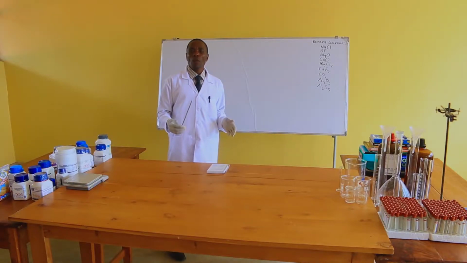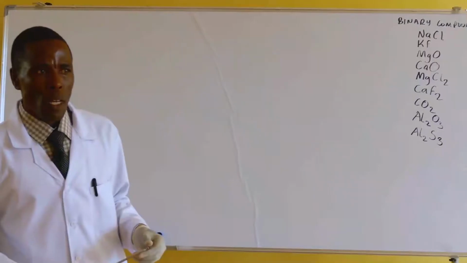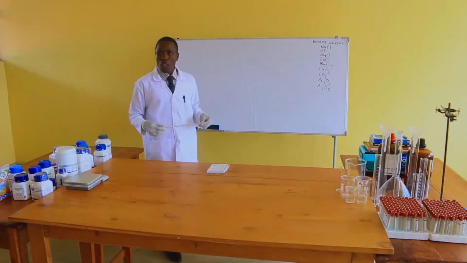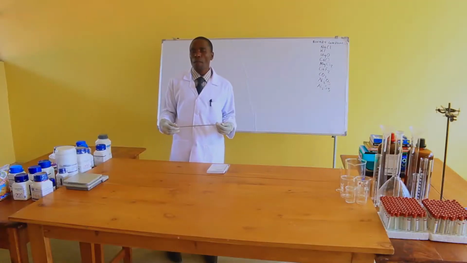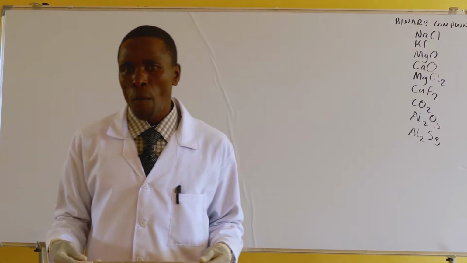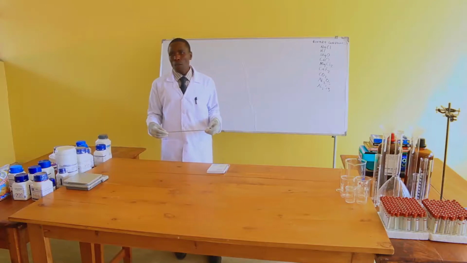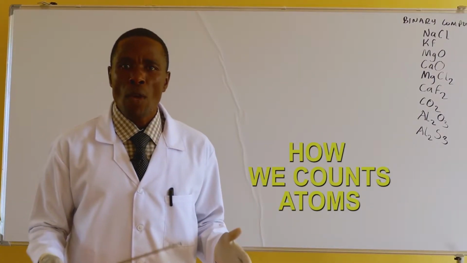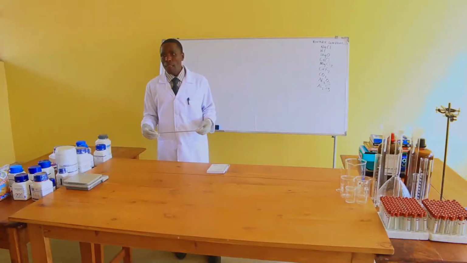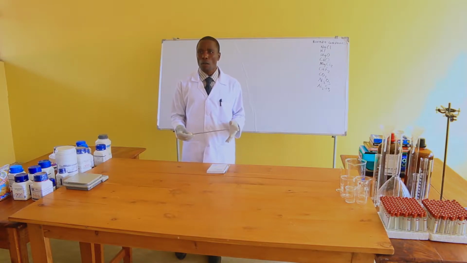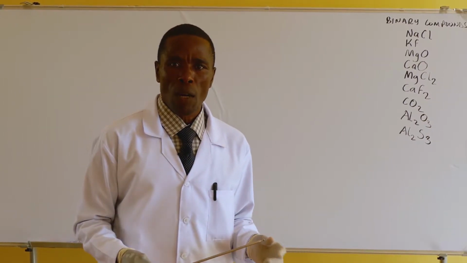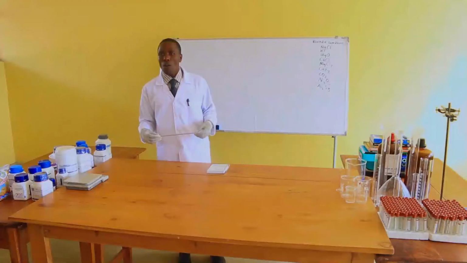For somebody to have a good understanding of volumetric analysis, somebody needs first to understand the concepts behind it. One of the concepts is the molecular formula, on how one atom combines with another atom in the formation of a compound. Another concept is how we count atoms in a chemical formula or compound. After that, somebody needs to understand the concept of a mole.